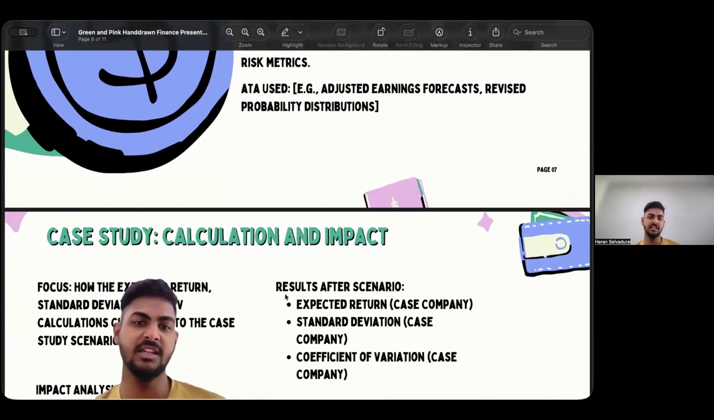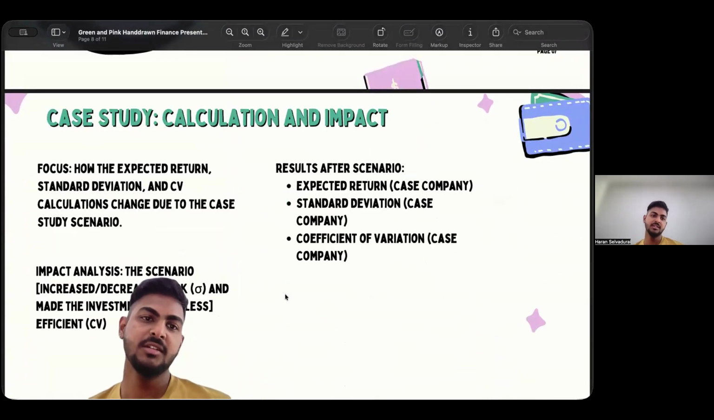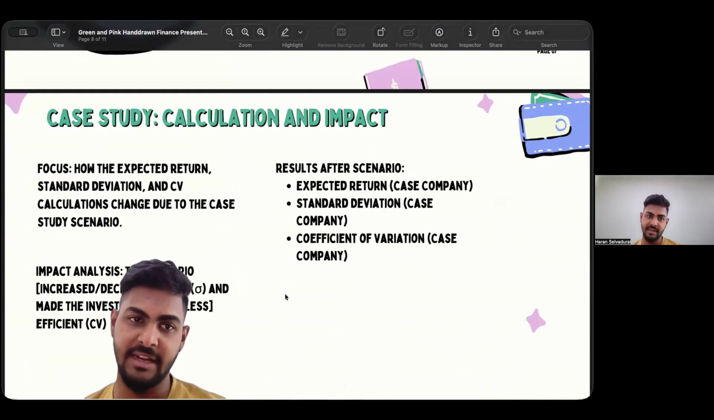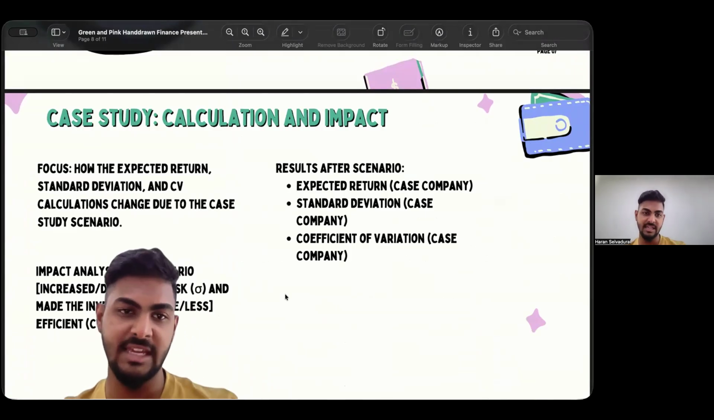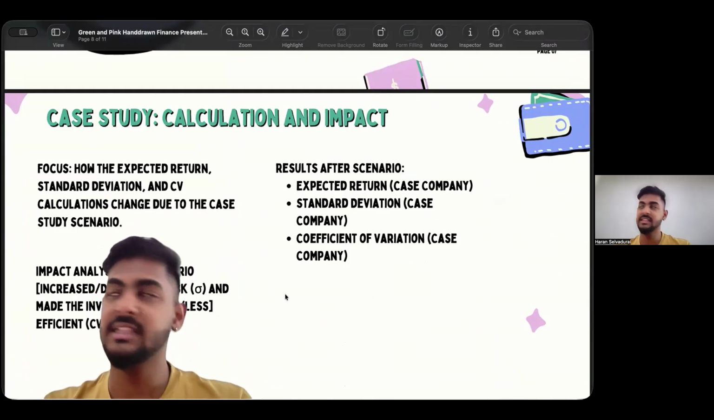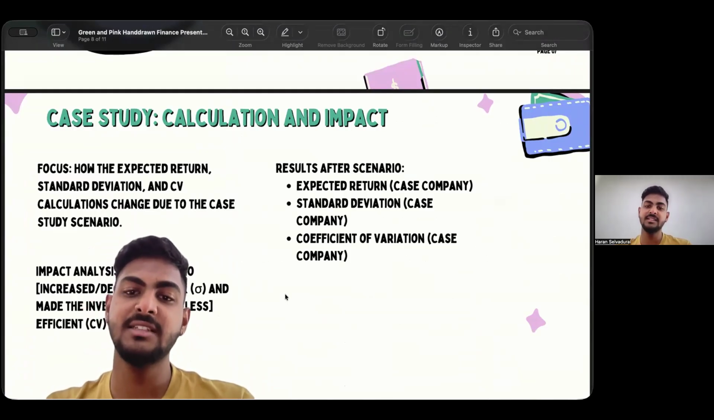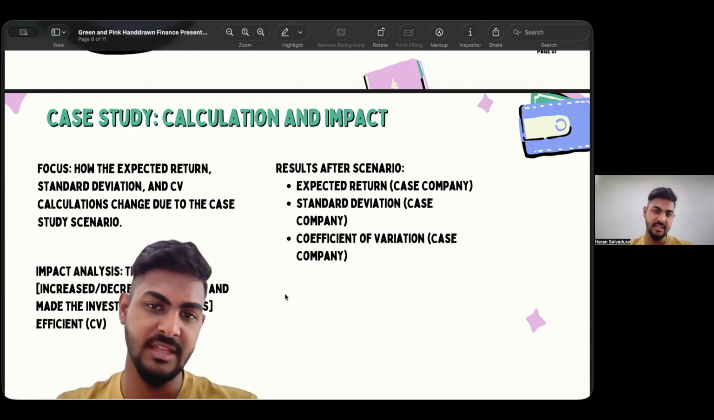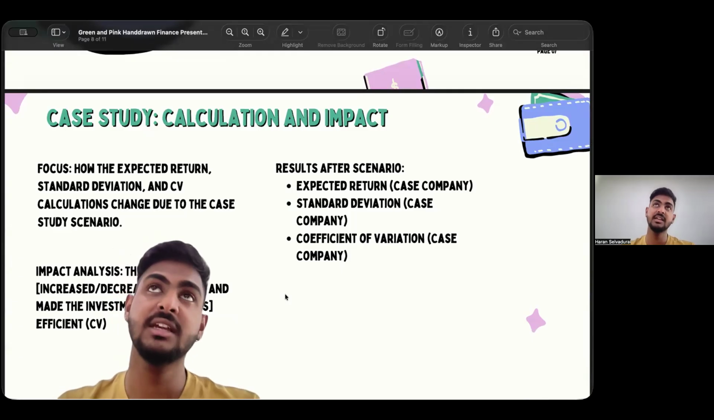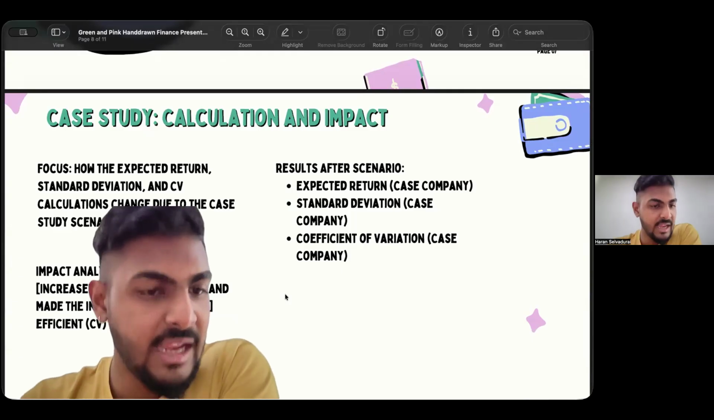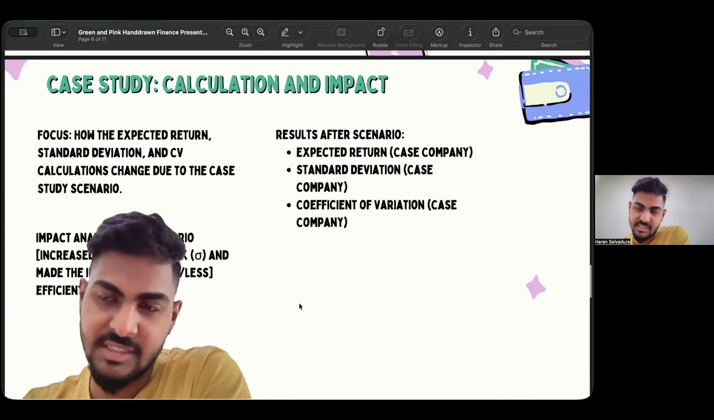So the case study calculation and the impact. We need to focus on how the expected return, the standard deviation, and the CV calculation change due to the case study scenario. The next will be the results for the scenario: expected return of the case company, standard deviation of the case company, and the coefficient of variation of the case company. And the impact analysis will be whether the scenario increases or decreases the risk, and makes the investment more or less efficient by CV.